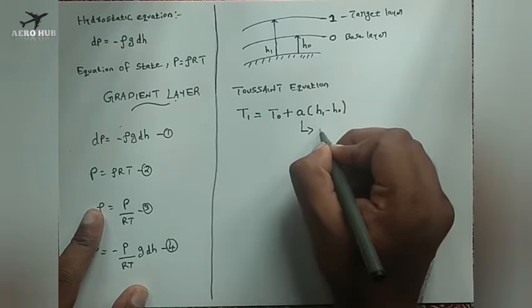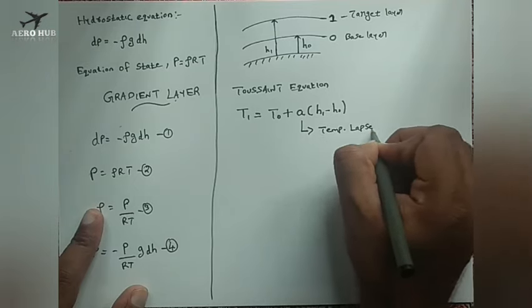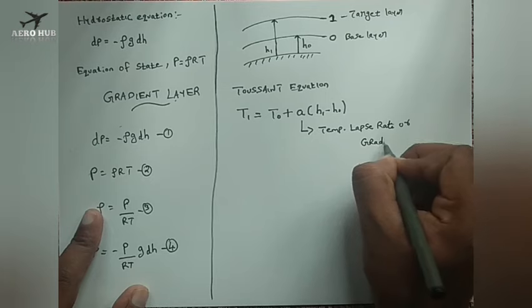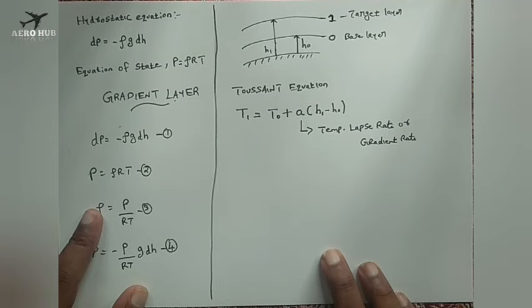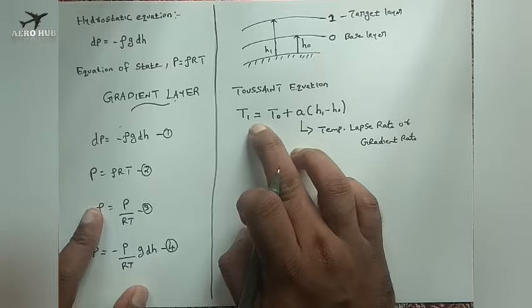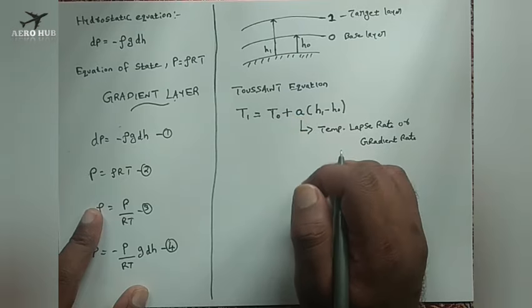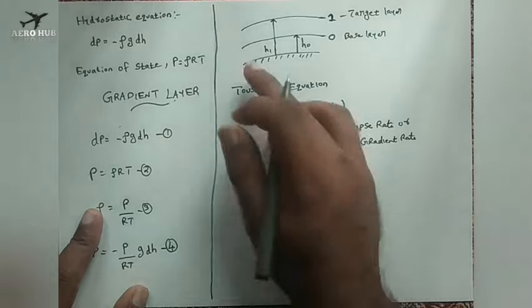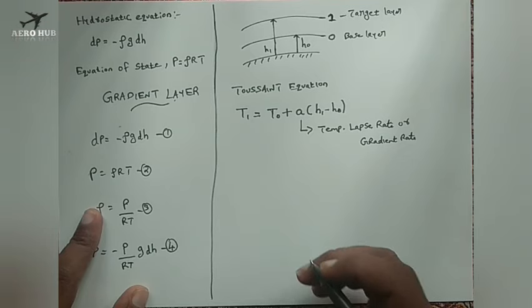A is nothing but the temperature lapse rate, or gradient rate. I think you got the idea. T1 is nothing but the temperature of the target layer. T0 is nothing but the temperature of the base layer, plus A is nothing but the temperature lapse rate. H1 is nothing but the height of the target layer from the surface of the earth. H0 is nothing but the height of the base layer from the surface of the earth.